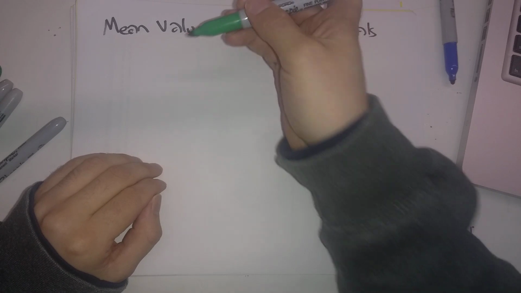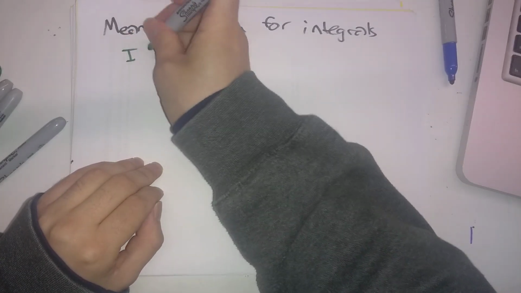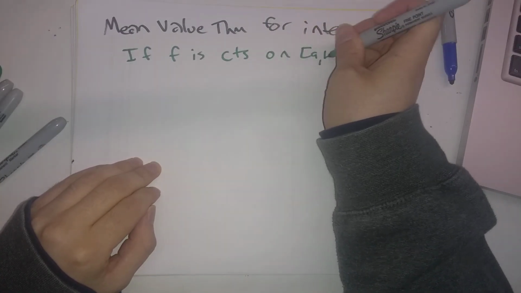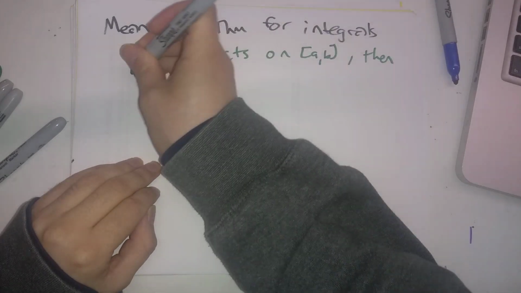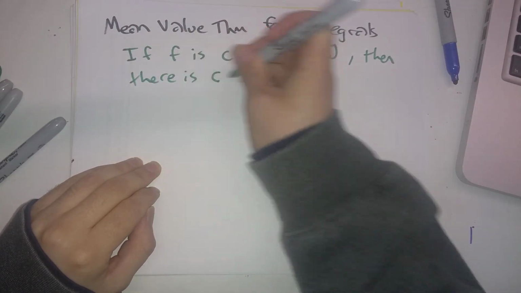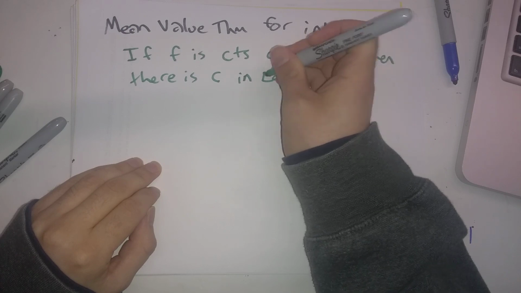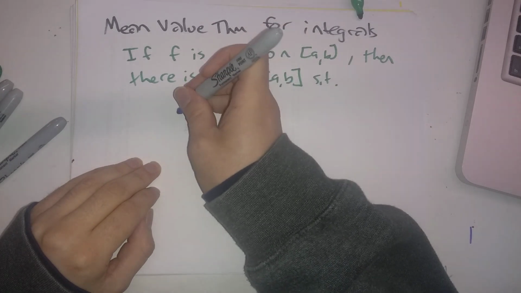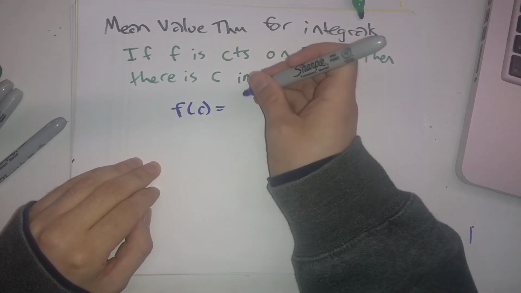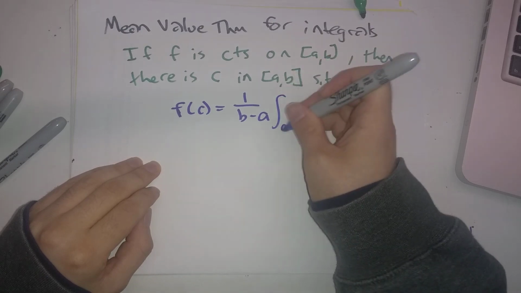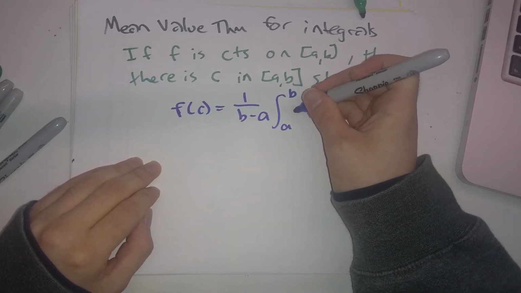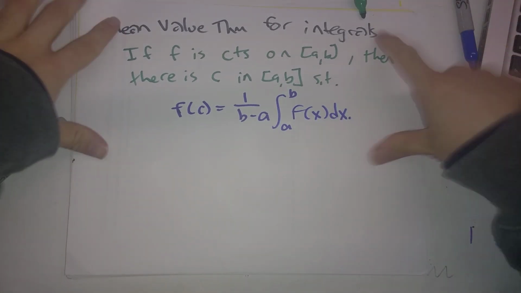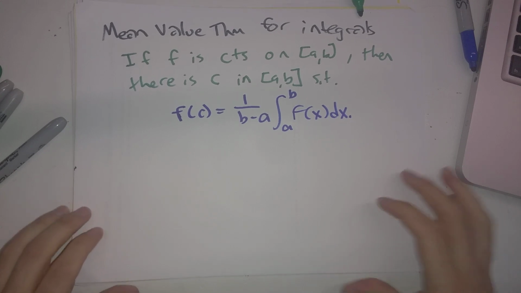For this one, it says if f is continuous on the interval from a to b, then there is a c in the interval a to b such that f of c is equal to the average value, 1 over b minus a times the integral from a to b of f of x dx. So this is a good thing to be aware of in case this kind of question comes up.